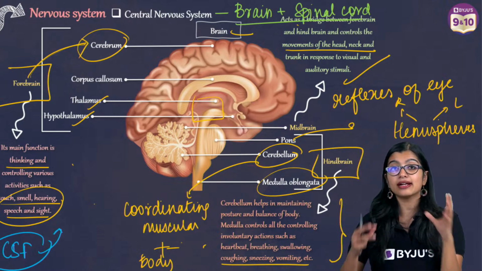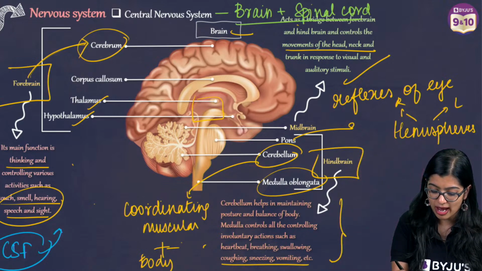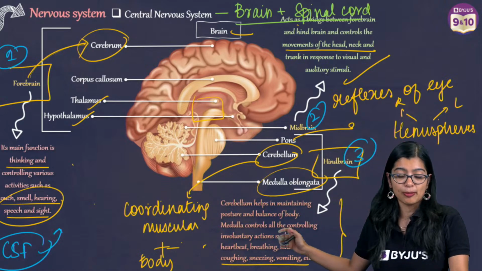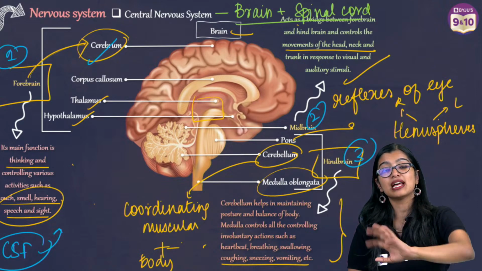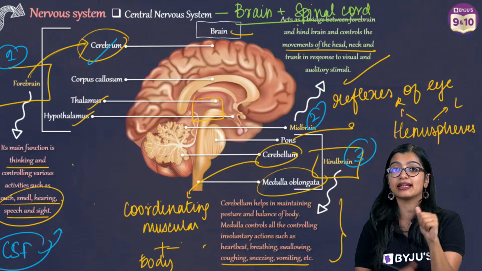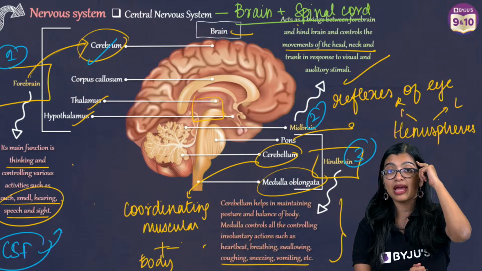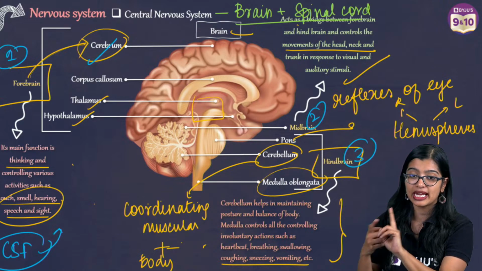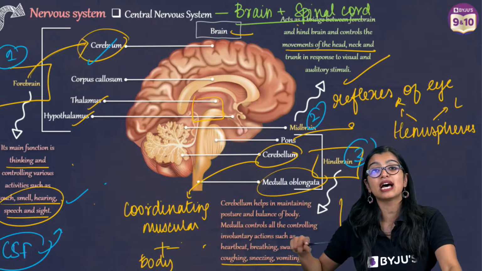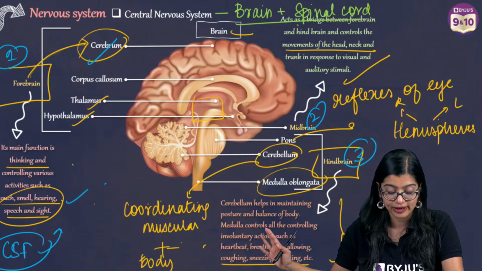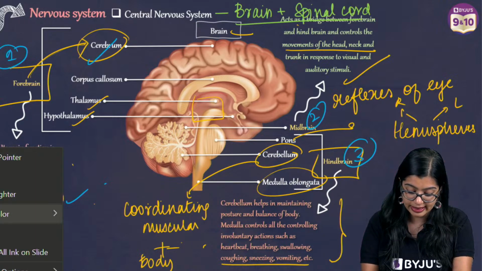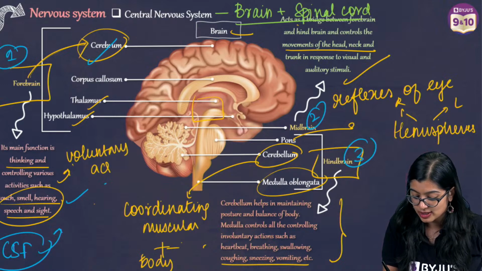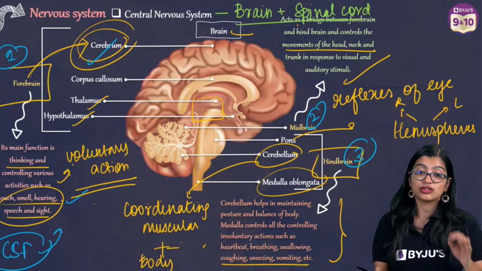Now the next thing is that when we talk about the different regions of the brain, you have forebrain, you have midbrain, and you have hindbrain, right? Now the forebrain is made up of cerebrum. Cerebrum is the largest part of the brain, right? And it is the seat of intelligence. So where are we able to think? Where is information stored? It is in the cerebrum. So it is the seat of intelligence, memory, helps us with thinking, right? Also helps in touch, smell, hearing, speech, sight, all of it, right? Along with this, this is a site where voluntary actions are controlled. So when I'm talking about these activities, it is with respect to cerebrum.